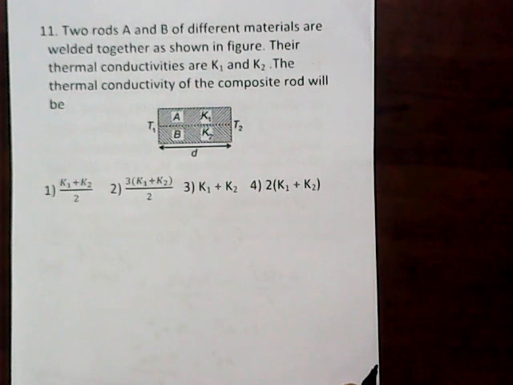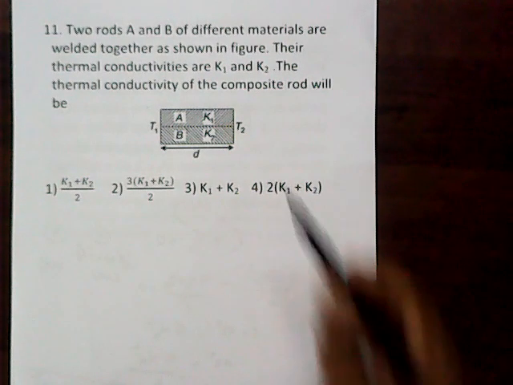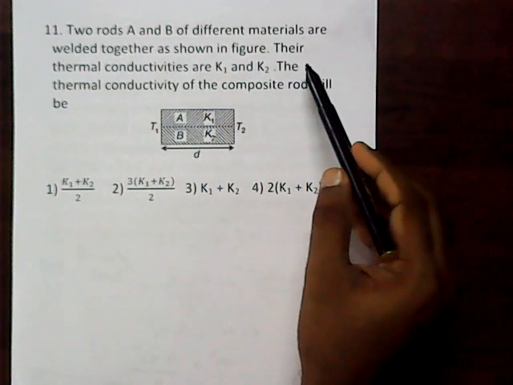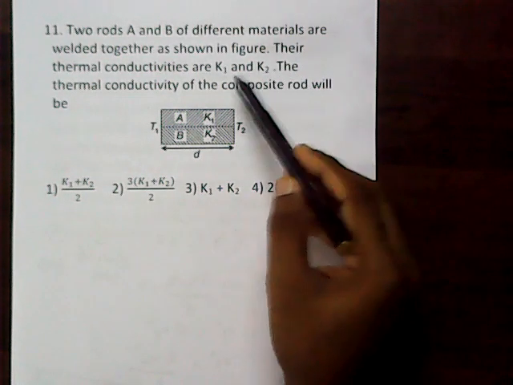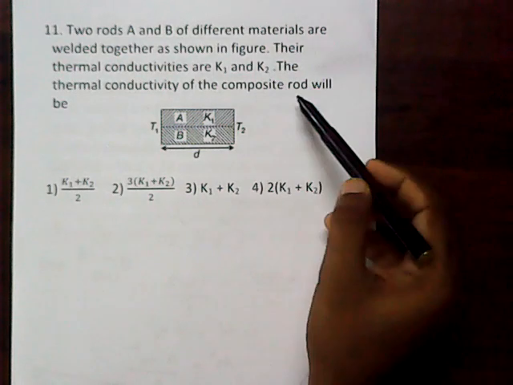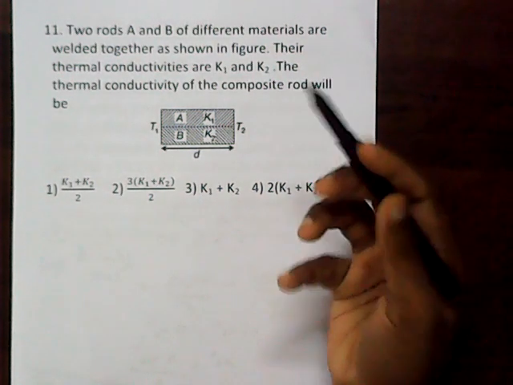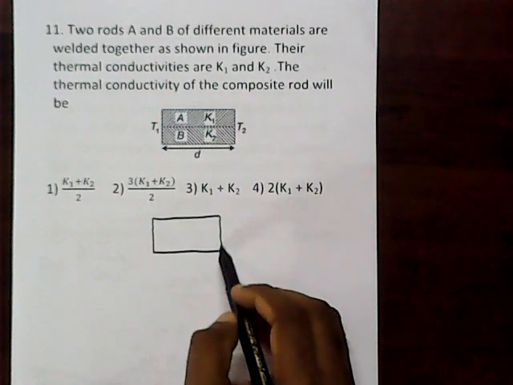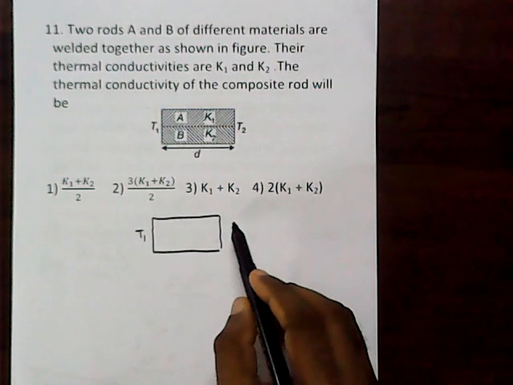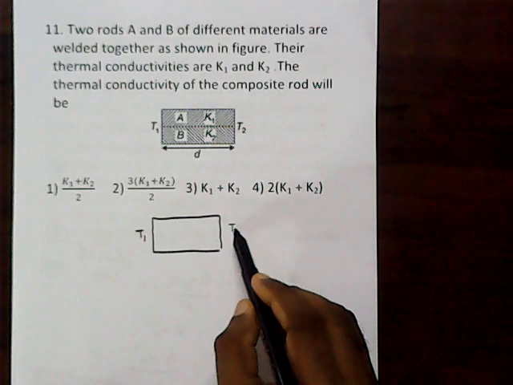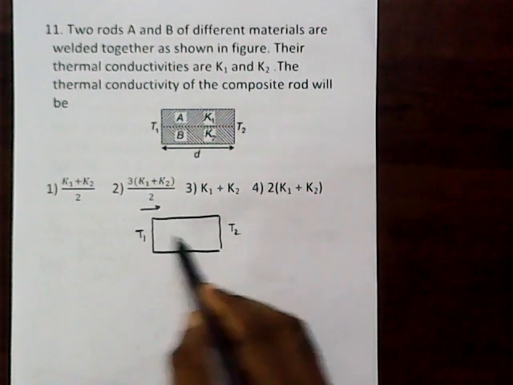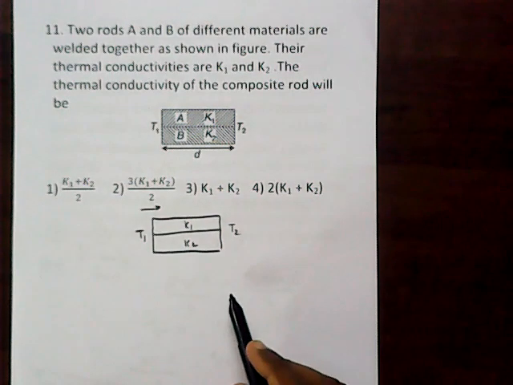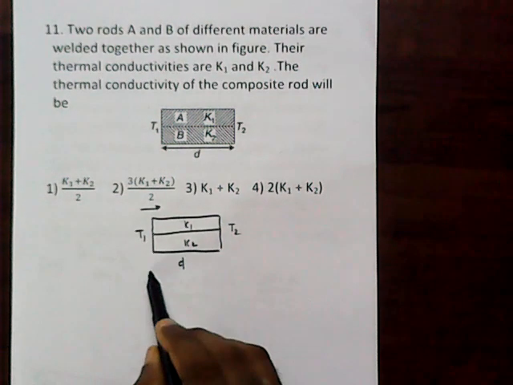Two rods A and B of different materials are welded together as shown in the figure. Their thermal conductivities are K1 and K2. The question asks for the thermal conductivity of the composite rod. The heat flow should happen from the higher temperature to the lower temperature, so we can say the heat flow is in this way. This is K1 and this is K2, and the width is given as D.